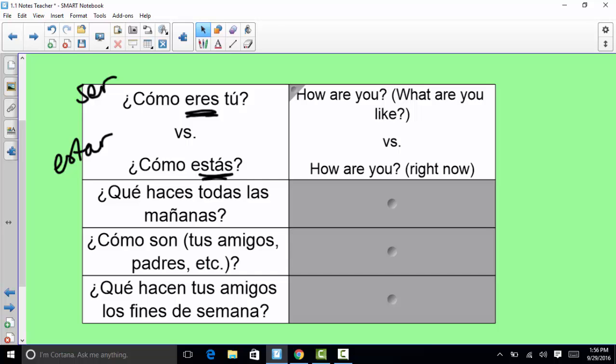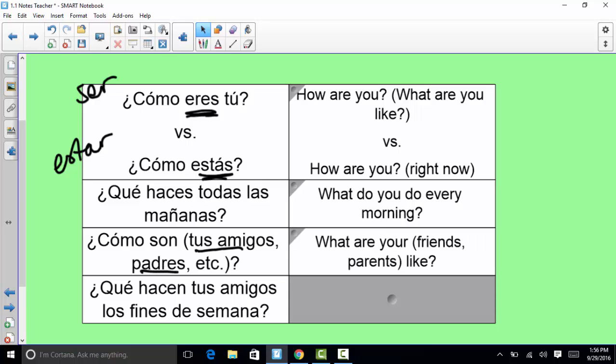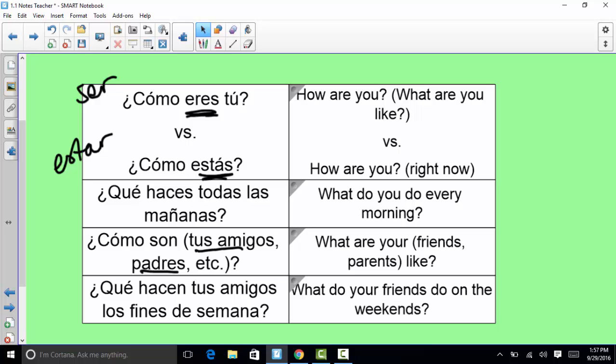The next question, ¿qué haces todas las mañanas? Is what do you do every morning? So we're going to be talking about some routine type verbs. ¿Cómo son tus amigos? ¿Cómo son tus padres? This is asking what are your friends or your parents like, meaning give us a description. And then the last one, ¿qué hacen tus amigos los fines de semana? What do your friends do on the weekends?